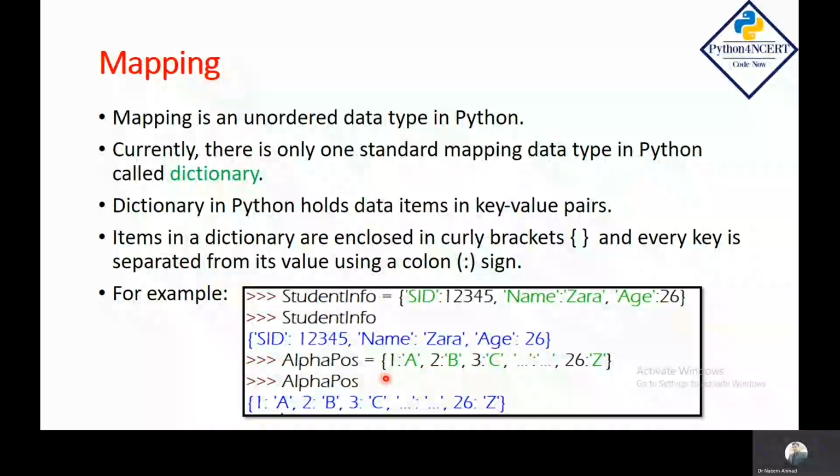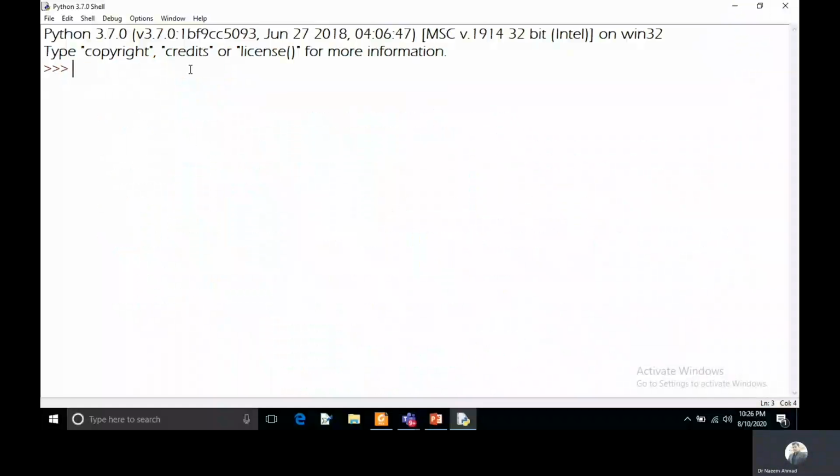Let's move to the demonstration part. Let's start with set. If you want to create a set, first you have to keep the name of the variable, and then the assignment operator, and after the assignment operator you can keep the data values separated by commas and enclosed in curly braces.